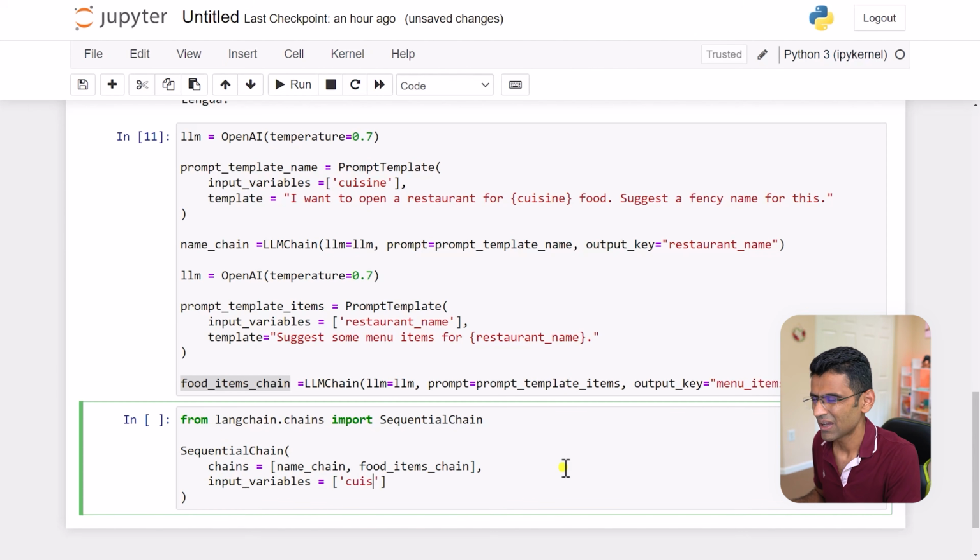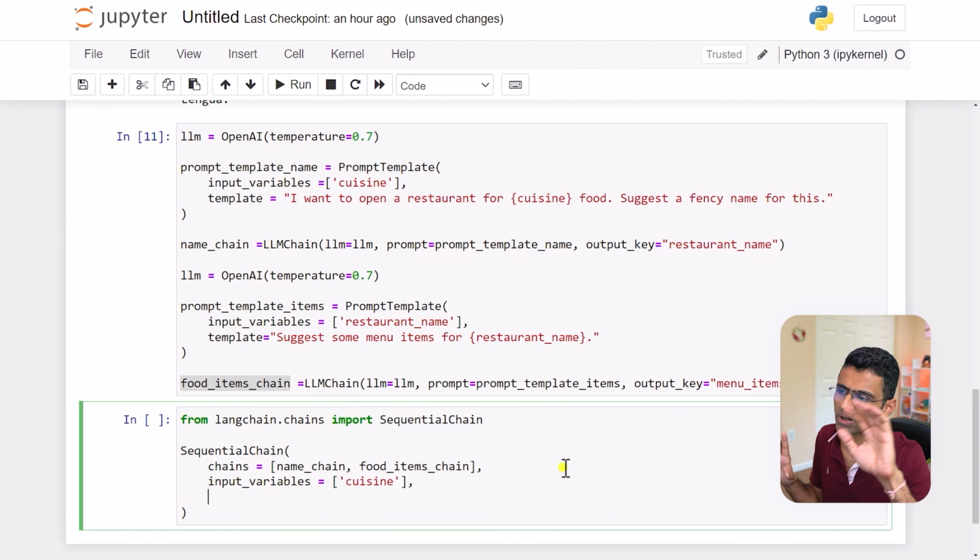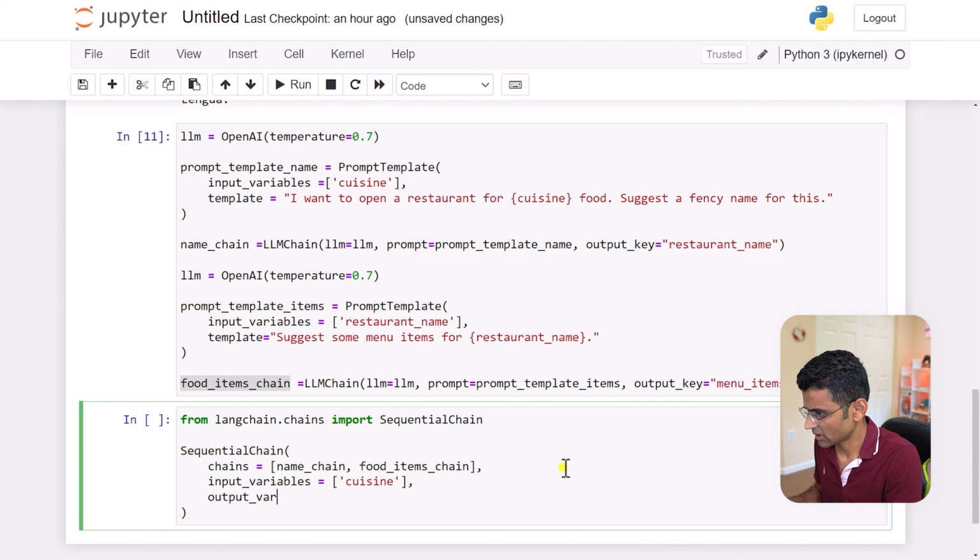I'm not including that vegan, etc. Let's keep things simple. All I want is two outputs, remaining things are the same. Okay, so in the output variables, I should say that I want the restaurant name and the menu items as my output variables. And let's call this chain.